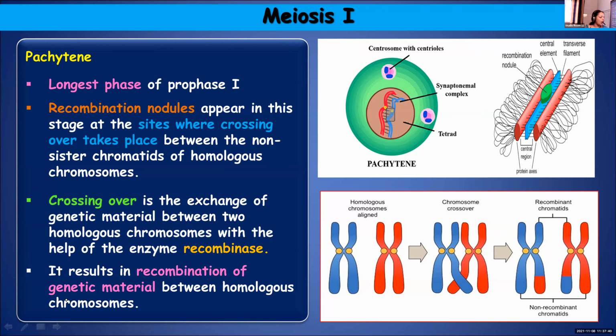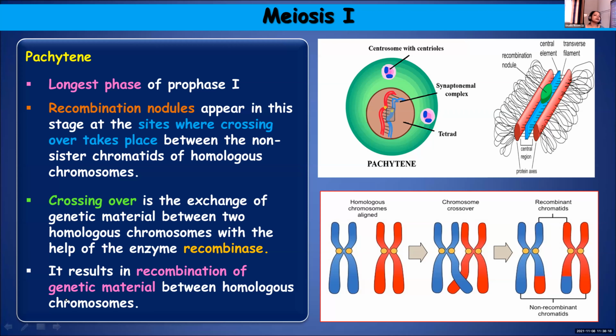Where the crossing over is taking place, certain structures called recombination nodules are formed to facilitate the process, and the crossing over is facilitated by an enzyme called recombinase. Later these chromatids will get separated, and you can find that there has been a genetic recombination.